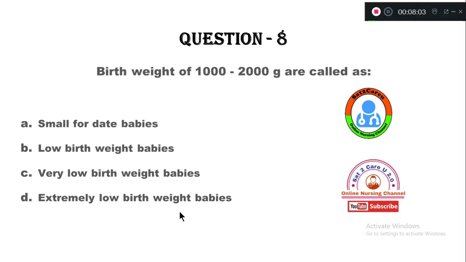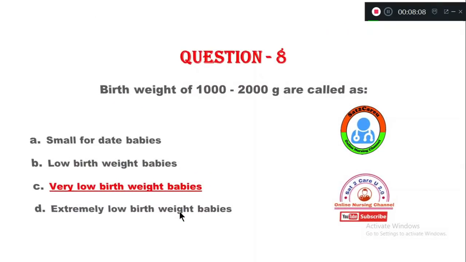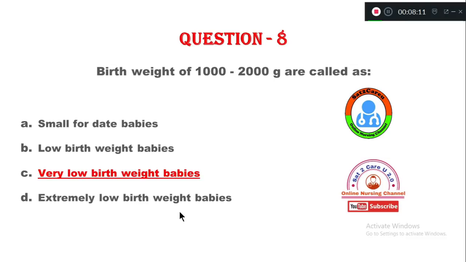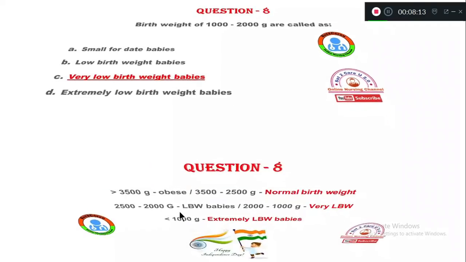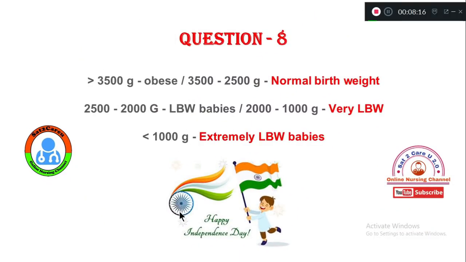A baby whose weight is 1000 to 2000 gram at birth is known as option C, very low birth weight babies. The rationale, the classification you should know: extremely low birth weight babies will have less than 1000 gram, and very low birth weight babies 2000 to 2500 gram weight, and normal birth weight babies will have 3500 gram and more than that, so they are also called obese.